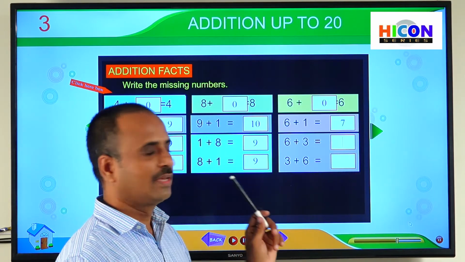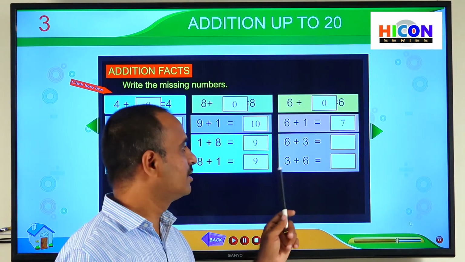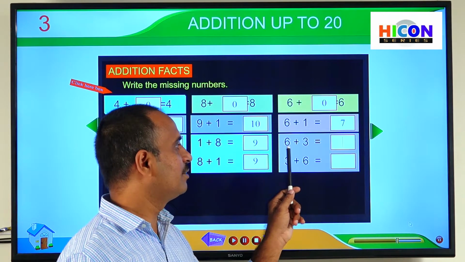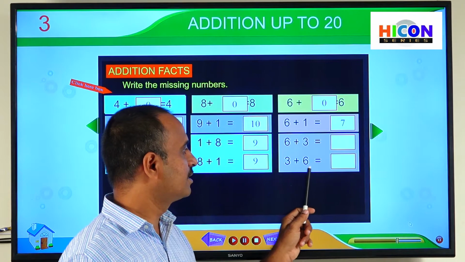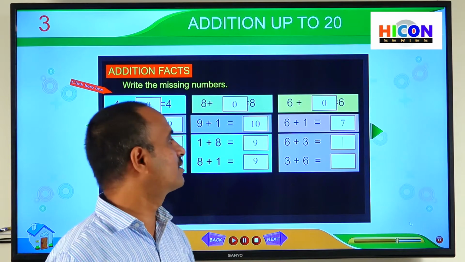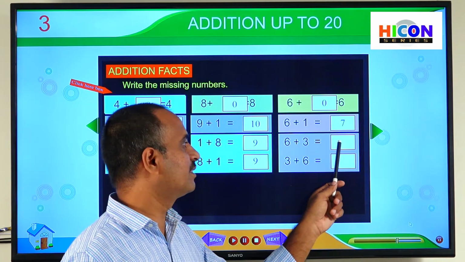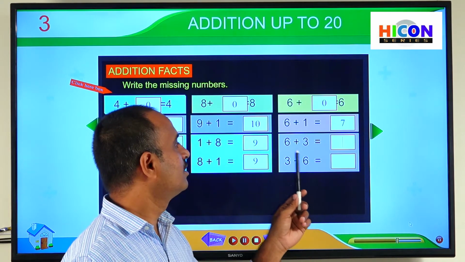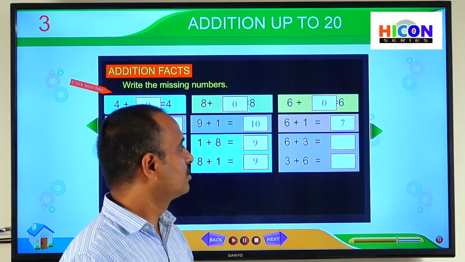So see the last one. Here also two additions are given, but the numbers are the same in both the additions. They have just changed the order of the numbers. In the first addition, 6 plus 3 becomes how much? And in the second addition, 3 plus 6 becomes how much? They changed the order of the numbers. According to the addition facts, if we add any two numbers in any order, we will get the same sum. So we will get the same answer in the two boxes. So do the first addition, 6 plus 3. Open the fingers equal to the second number. So what is the second number here?